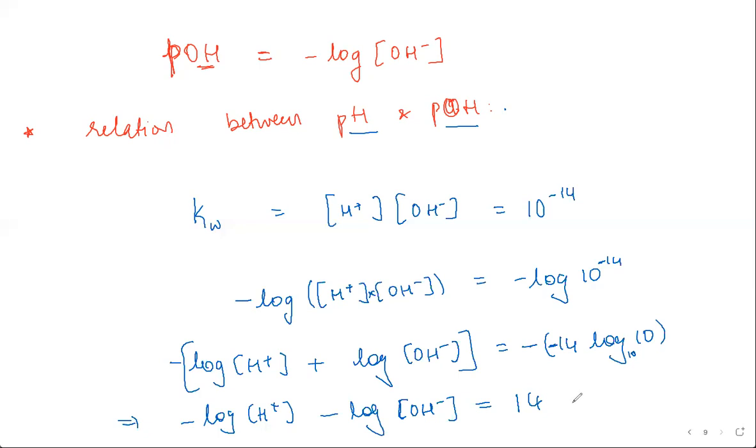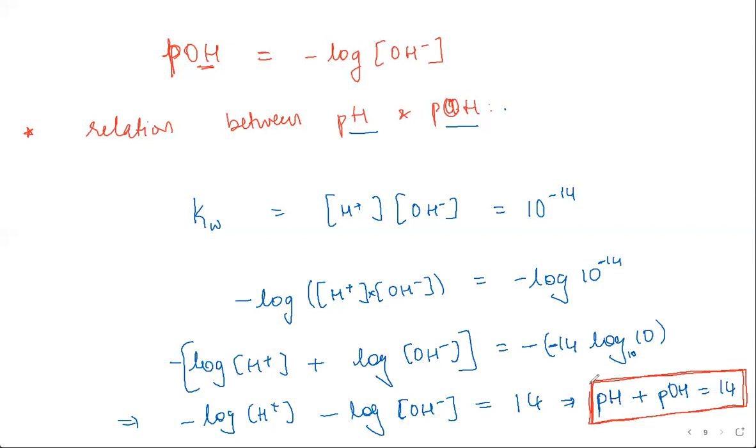Correct. 10 power 1 is 10, so log 10 to the base 10 is 1. So 14 into 1 is 14. Minus log of the concentration of H plus is nothing but pH. Minus log of the concentration of OH minus is nothing but pOH, and it is equal to 14. So this is the relation between pH and pOH.